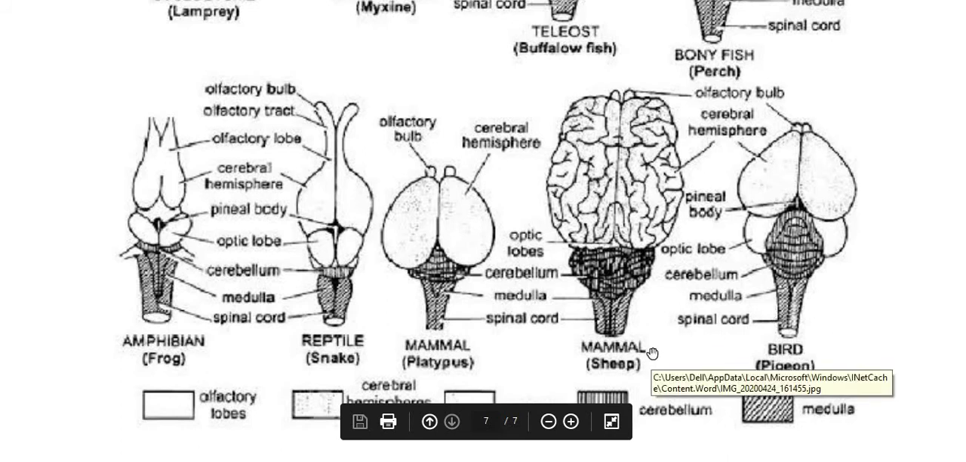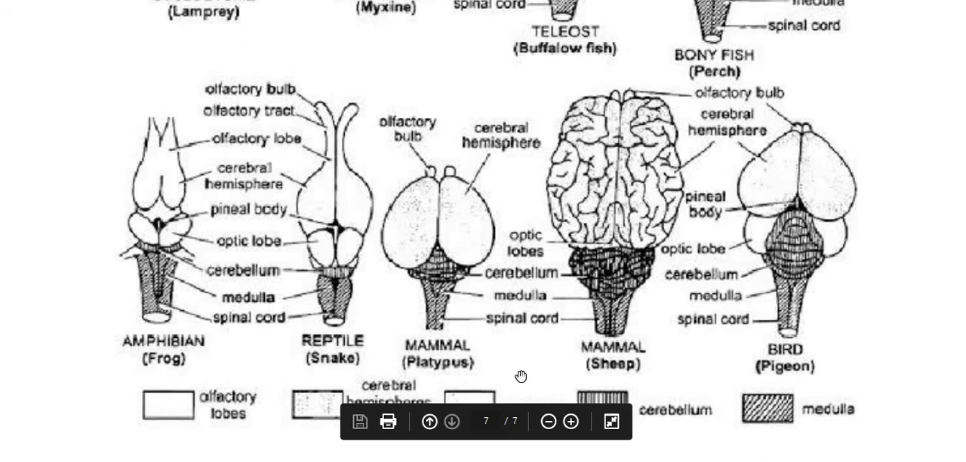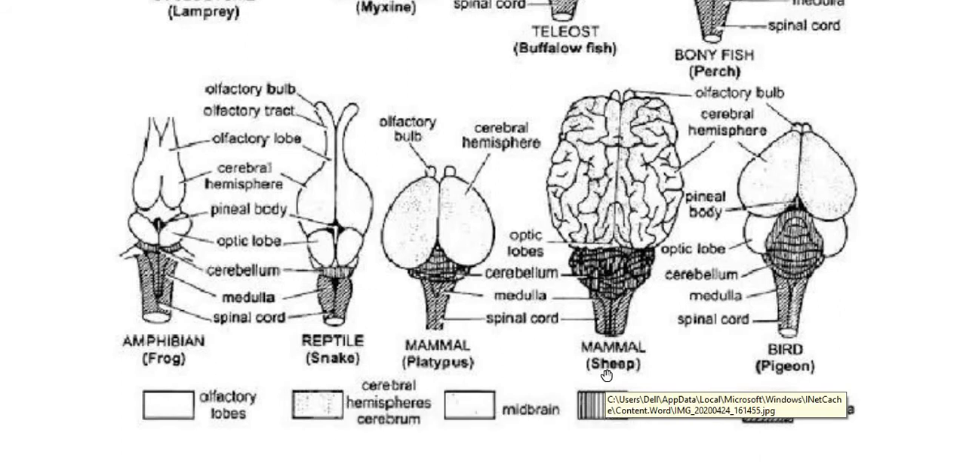The next brain, that is the last example in the comparative anatomy of brain in vertebrates, is the brain in mammals. So here we are taking both examples, that is platypus and sheep. The platypus is the example for prototherians, that is egg-laying mammals, and the sheep is the example for eutherians, that is placental mammals. These two examples are considered in the given chart.